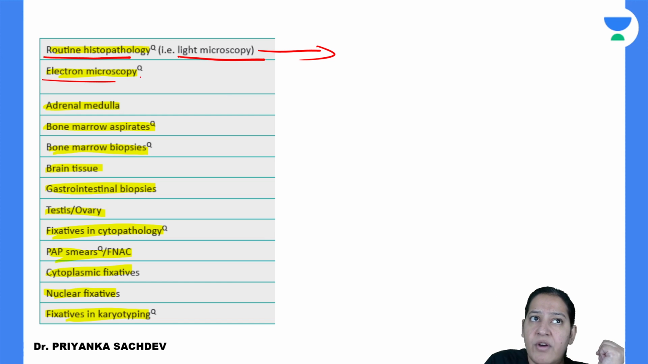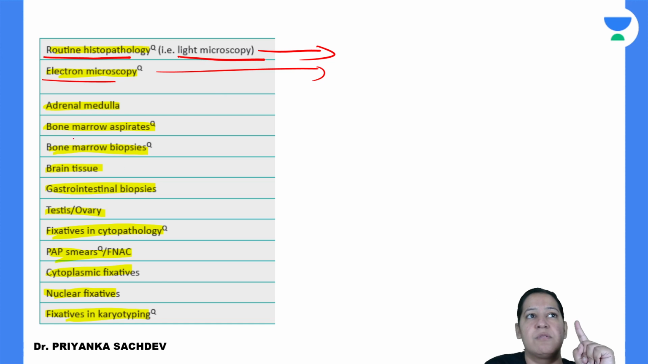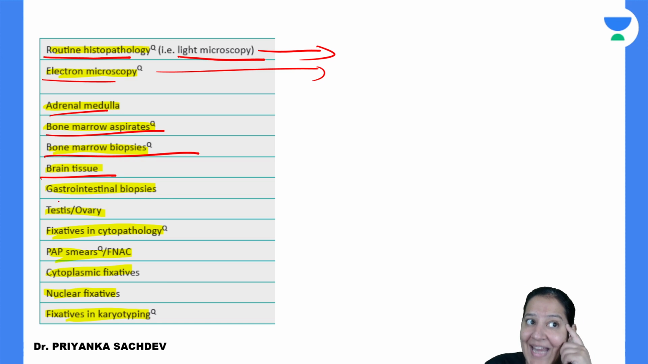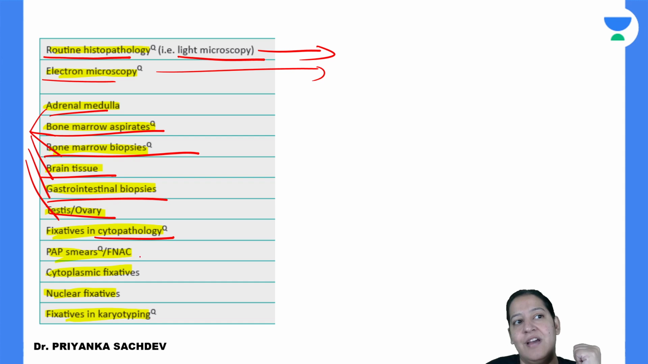What fixative do you use for electron microscopy? For different tissues in the body, we use different fixatives. For adrenal medulla, bone marrow aspirate, bone marrow biopsy, brain, GIT, gonads, testes, ovaries, what fixatives do you use? Name the fixatives. Fixatives in cytopathology, fixatives in pap smear, that was our question. And nuclear fixatives, fixative in karyotyping.